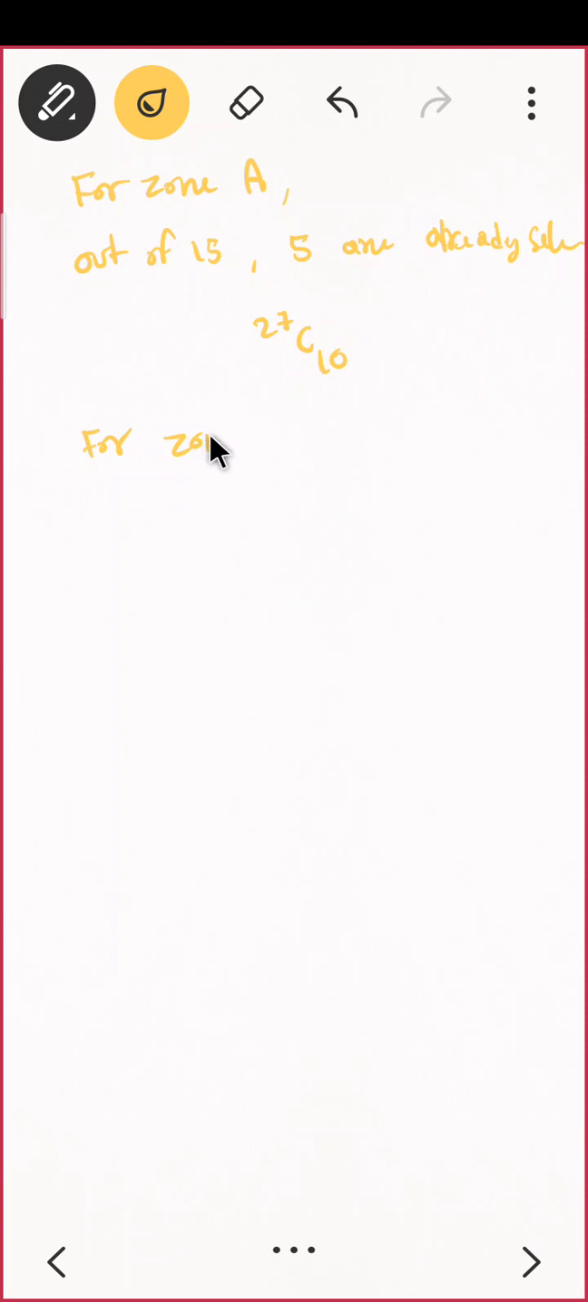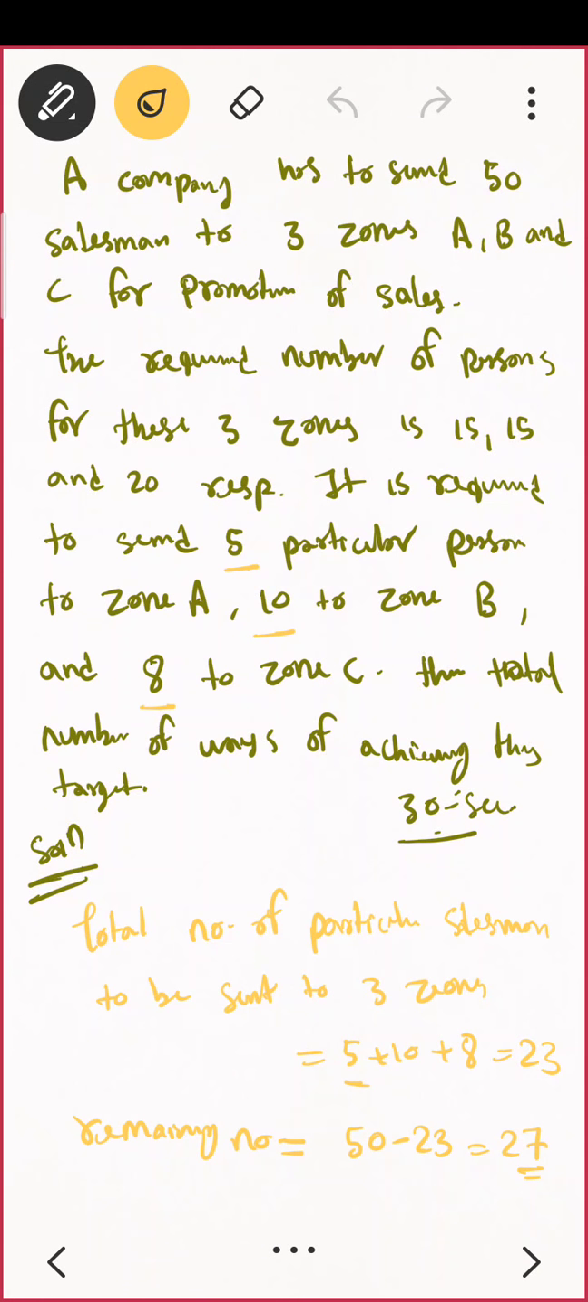For zone B, tell me. Perfect. 10 are selected. So how many are remaining now? 5. And 5 you have to select from. You have to select 5 people. You have already selected 10.